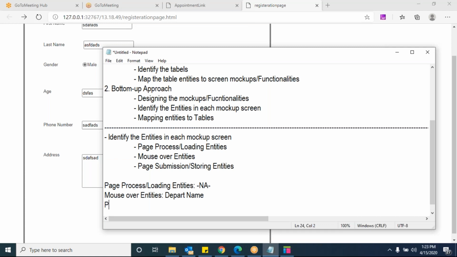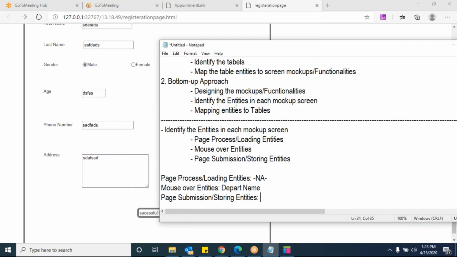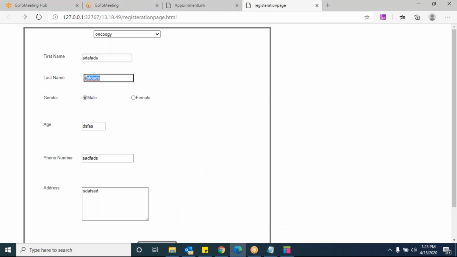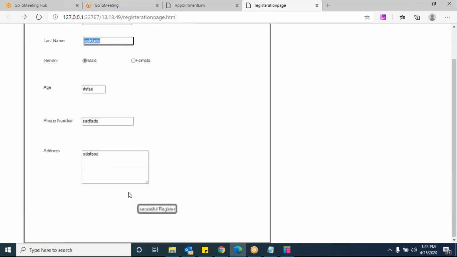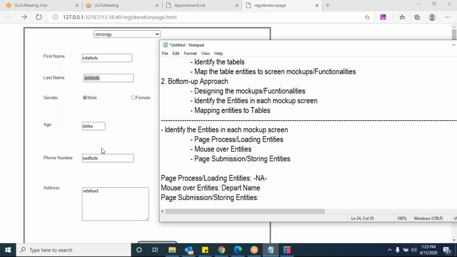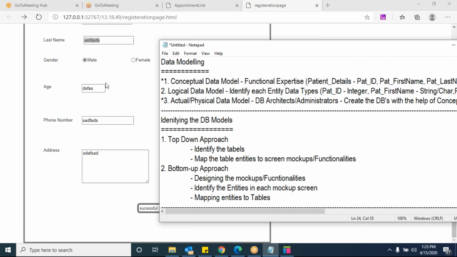Let us come back to the page submission entities. Page submission or storing entities. Tell me, what are all the page submission or entity submission or storing entities? After register, these are after all filling, the submission entities of the form. Once you enter the first name, once you enter the last name, all these you are submitting by clicking on the register, right or wrong? Yes, sir. Right, all these entities you are submitting or storing in the backend by clicking on the submit button, right or wrong? So you need to write all these entities now.